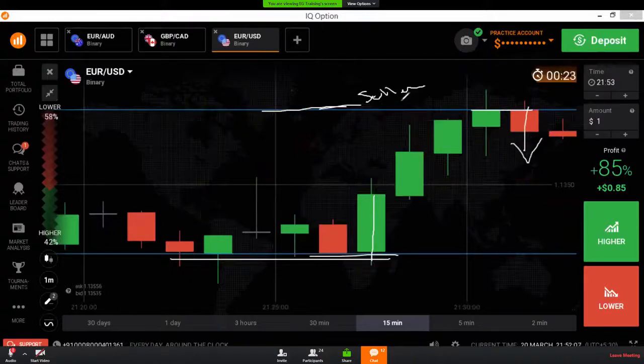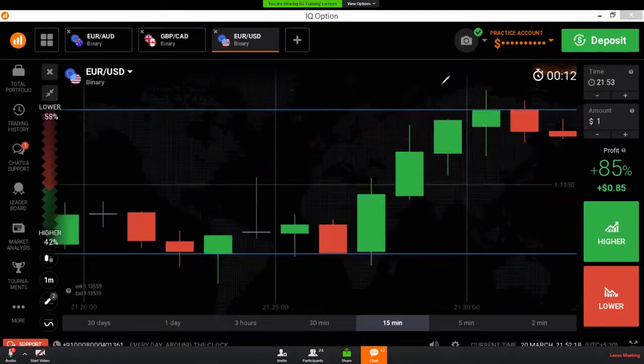So this is called a resistance level. This is called a support level. Support level is nothing but the buyer's area. Resistance level is nothing but the seller's area. Sometimes sellers will enter at the resistance level. Sometimes they will enter above the resistance level. So we need to observe that also.